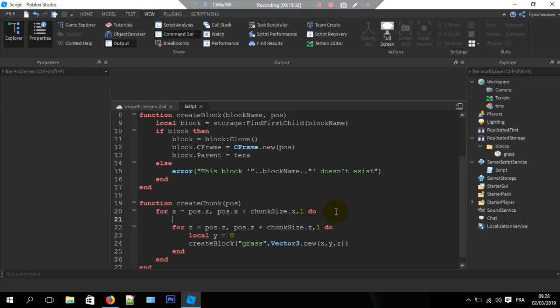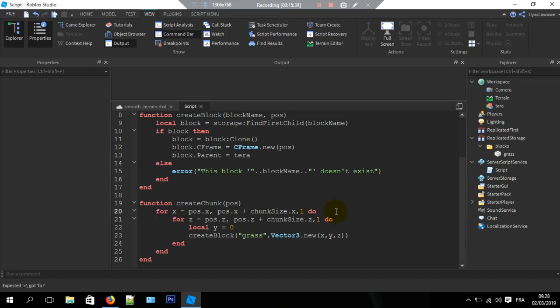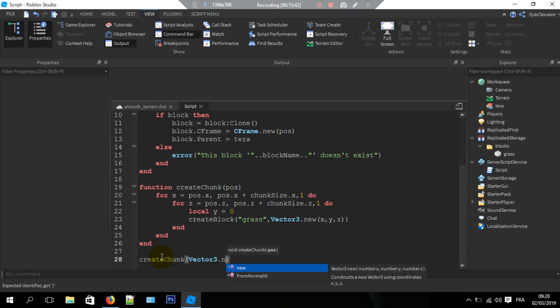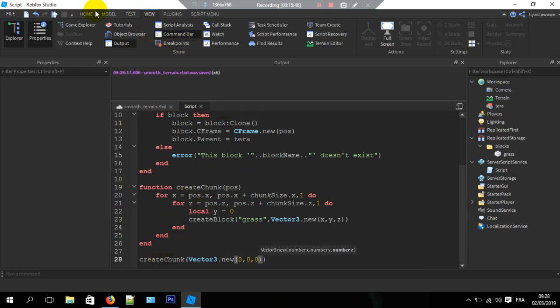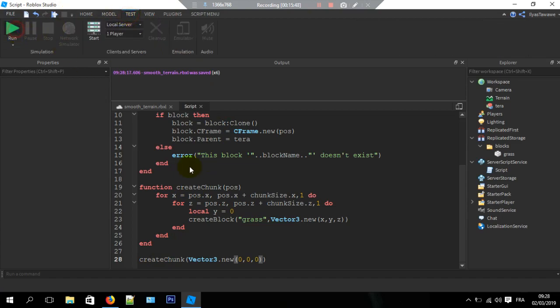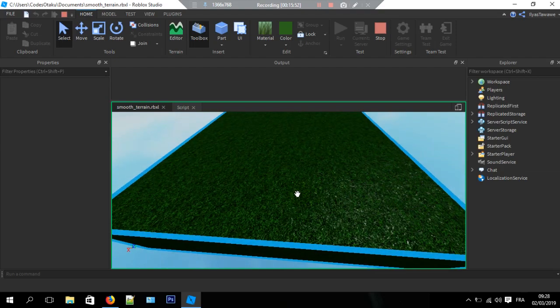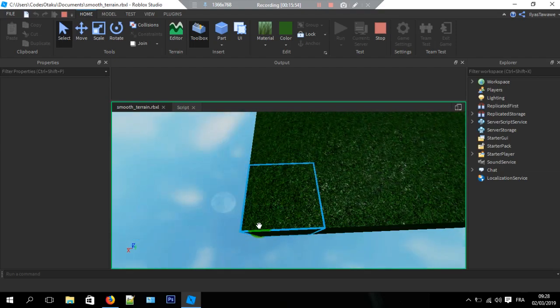Position.x. Well, actually, I didn't call the function, so let's call the function create chunk vector tree dot new 0, 0, 0. Right. So now let's just test, run it, and well, there we go. But we have just a little bug here.